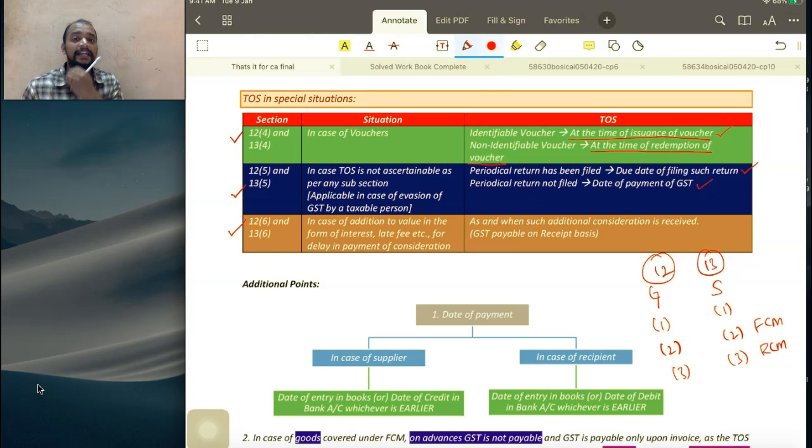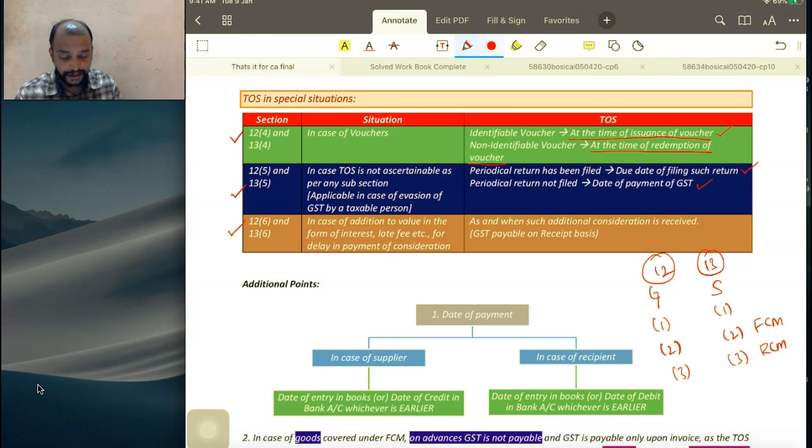The time of supply is on receipt basis, not on accrual basis. Just because that person has to pay interest does not mean that we have to pay GST on that. Only when we have actually received that interest or late fee does GST arise, which means the time of supply is on receipt basis. That's the reason why a separate note will be given for that purpose, known as a debit note. See here.